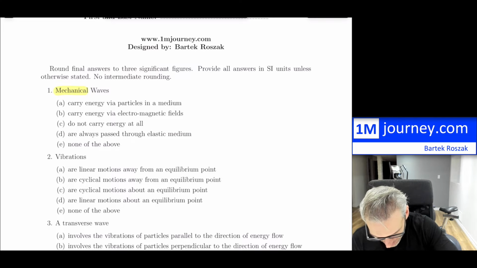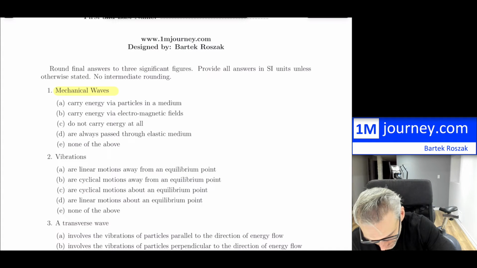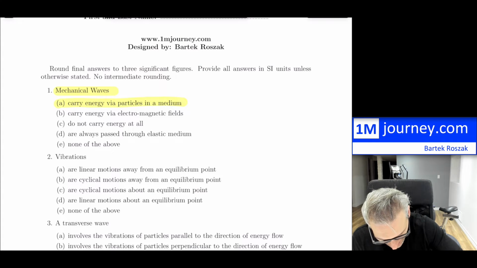First one, mechanical waves. Mechanical waves carry energy via particles in a medium. That sounds definitely pretty good. Carry energy via electromagnetic, no, definitely not. Electromagnetic fields do not carry energy? Well, they definitely do carry energy. Are always passed through elastic medium, no. So the answer is A. That will be the first one.